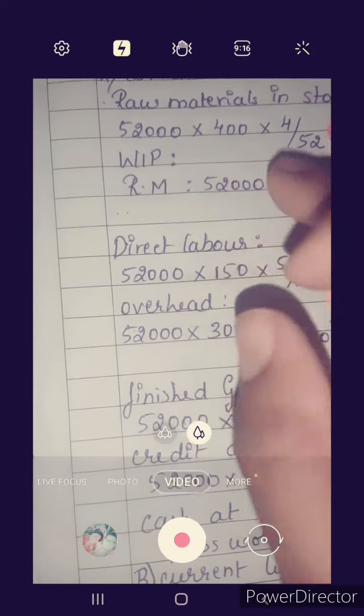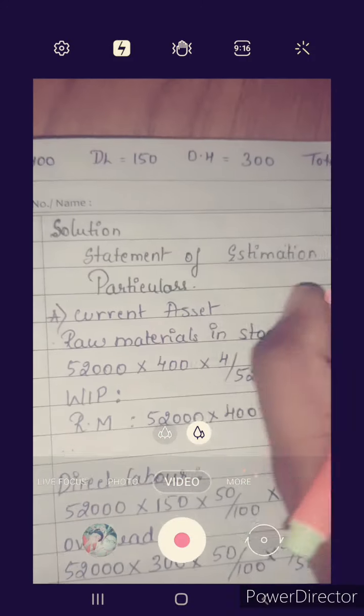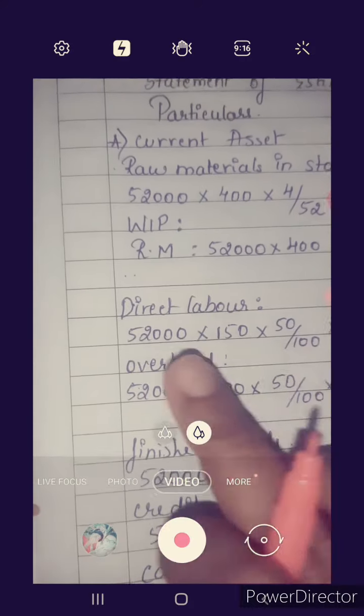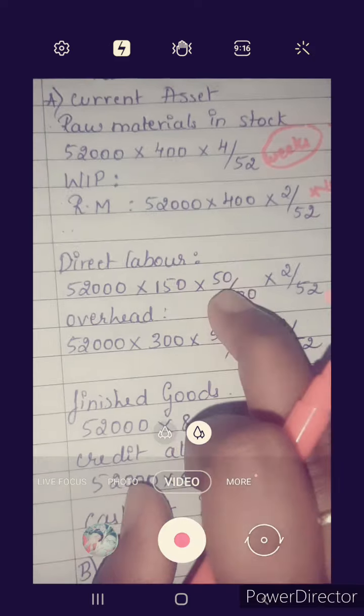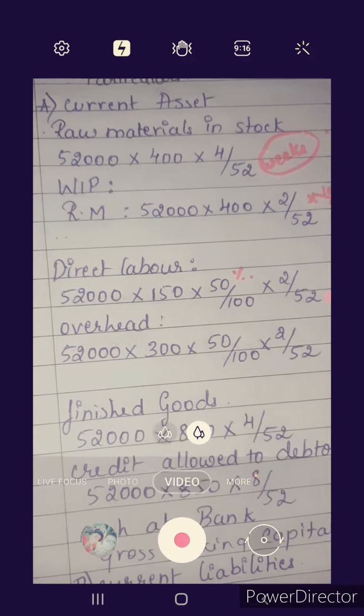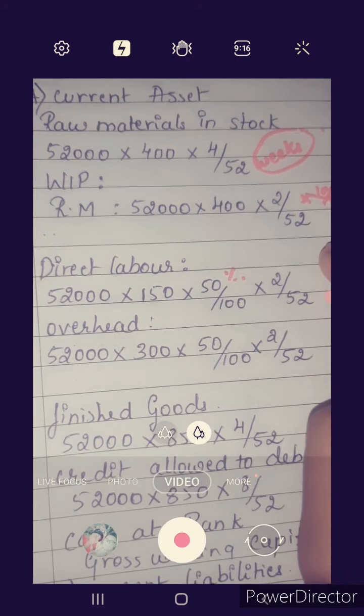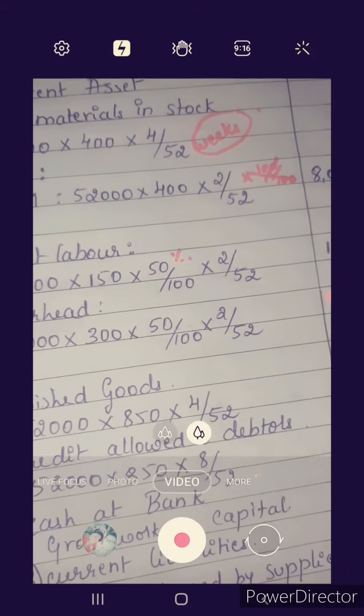Next, work in progress includes direct labor. 52,000 output, direct labor we got 150, into consumption pattern 50%, into average period for work in progress is 2 weeks, 2 divided by 52.